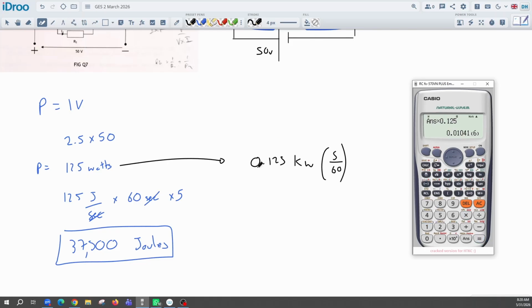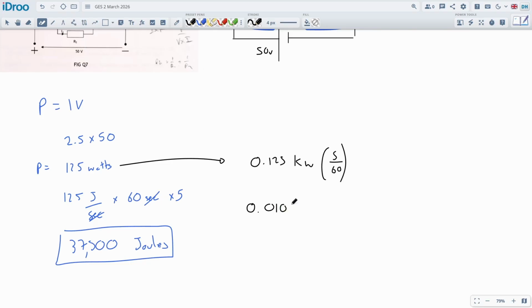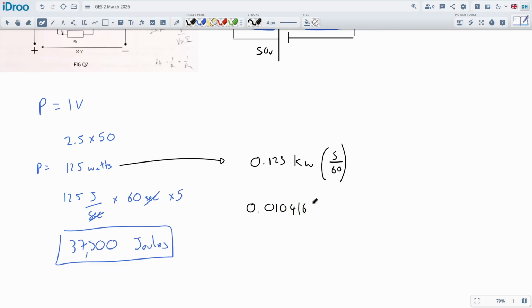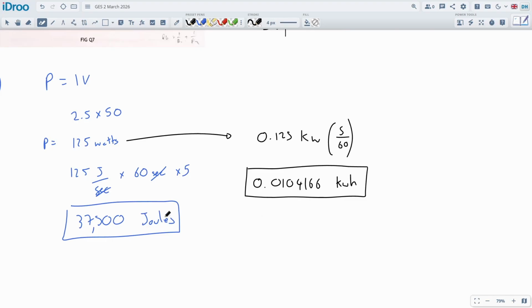So we get this as our answer, which I don't like so much. 0.0104166, and this is kilowatt hours. That's normally how you'd measure energy for electricity, and this is normally mechanical energy, but it's the same thing. They're exactly the same. This will actually convert into that many joules, and this many joules will convert into this many kilowatt hours. You probably times it by 3.6 or 3,600 to get it in there somewhere. There'll be seconds to hours and kilo in there as well.